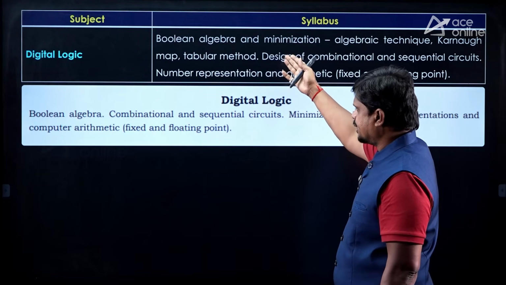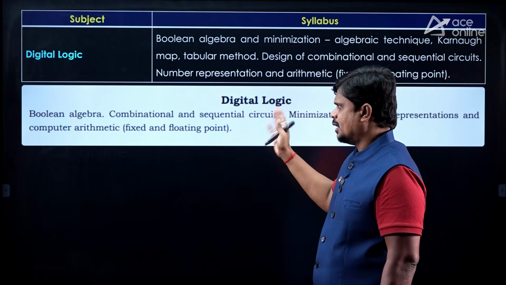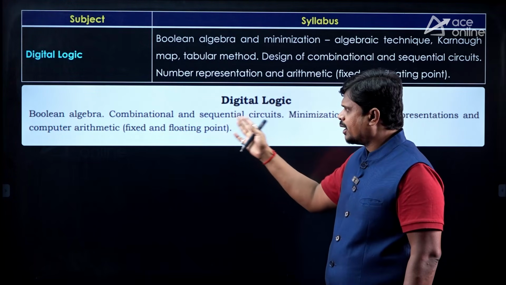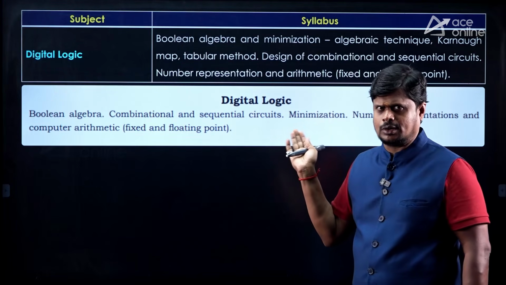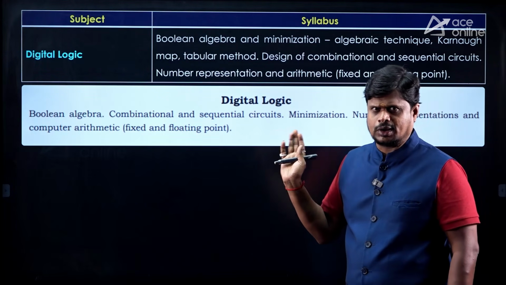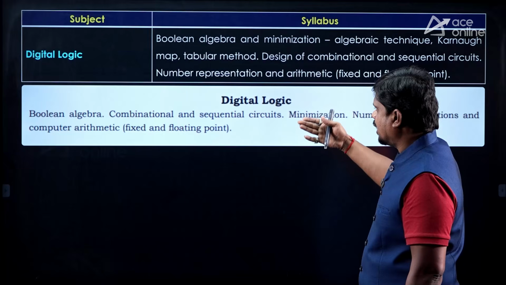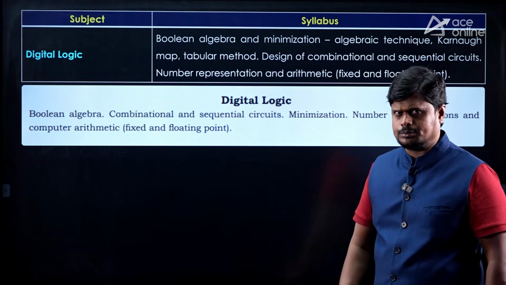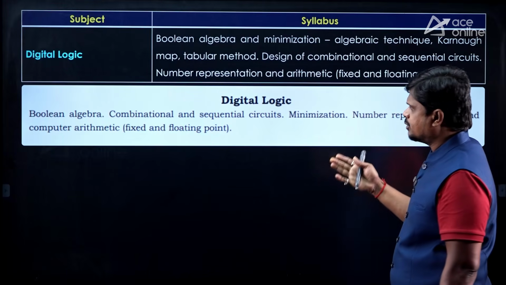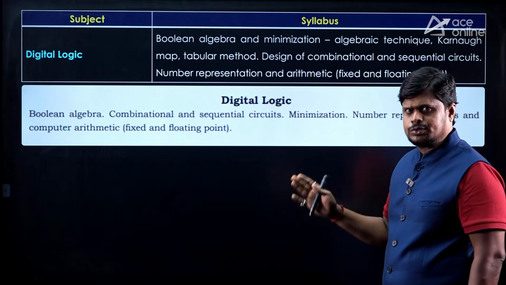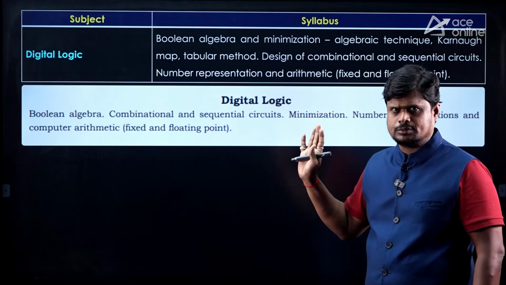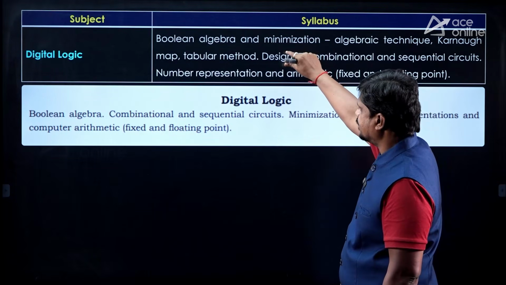Design is highlighted here, and there design is not highlighted. Anyway, in our ACE Engineering Academy, we cover design of combinational and sequential circuits in our regular classes by our digital faculty. So I can say this is a slight change. Apart from that, everything is the same. So the digital logic syllabus with respect to GATE 2026 and GATE 2027 is the same, apart from this particular design element.